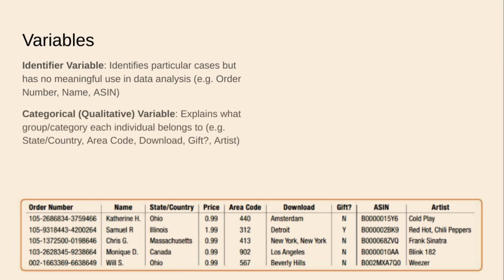Categorical or qualitative variable. All right. These variables, this is where it starts to get a little interesting. All right. These explain what group or category each individual belongs to. All right. So we look at state/country here. Okay. And we got Ohio and Illinois out in the Midwest. We have Massachusetts in the Northeast, another Ohio, and a totally different country. We have our northern neighbor, Canada.